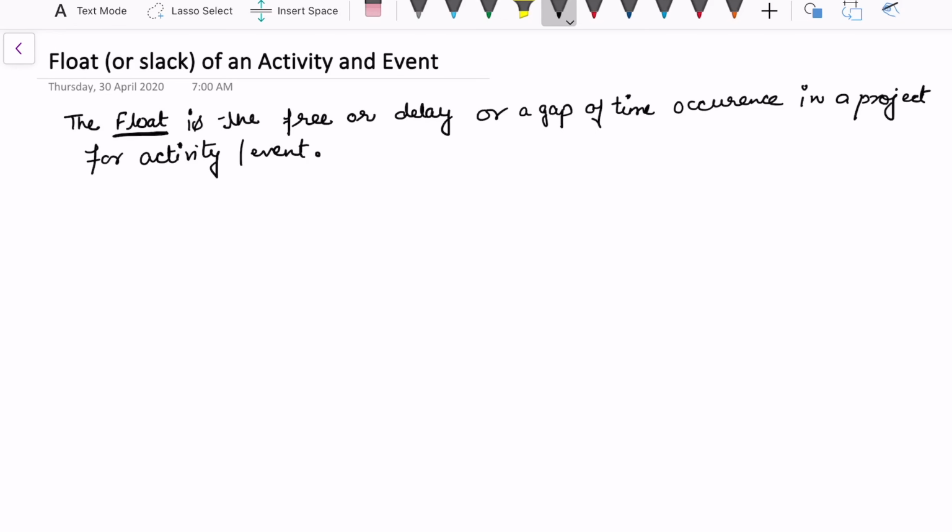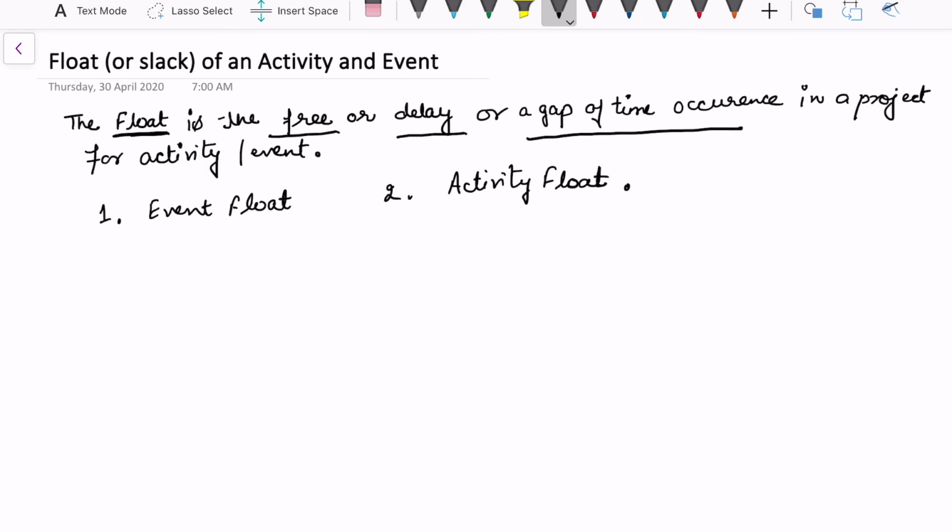This is the quantity we associate with the free time or the delay of the activities, or there is a gap in the time of occurrence of a particular activity or a particular event in the project. So we will define this into two parts. One is event float and the second is activity float. Now let us see what event float is.